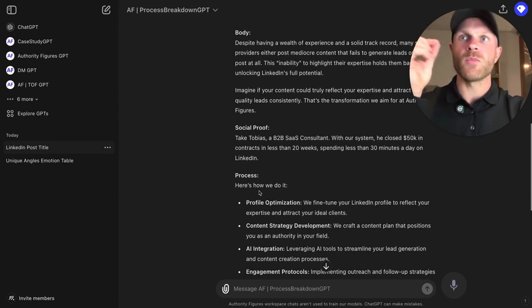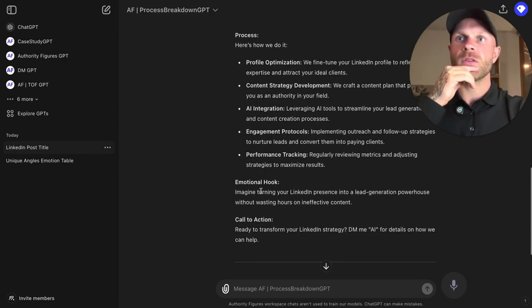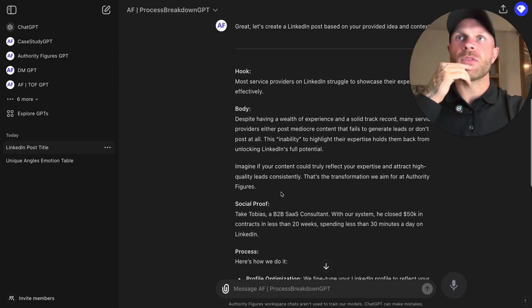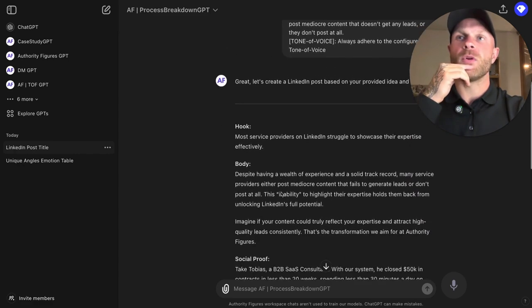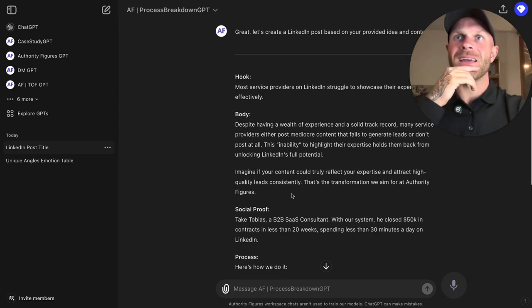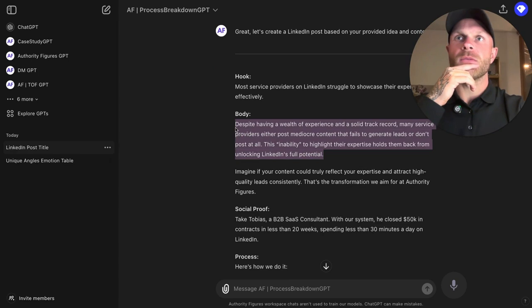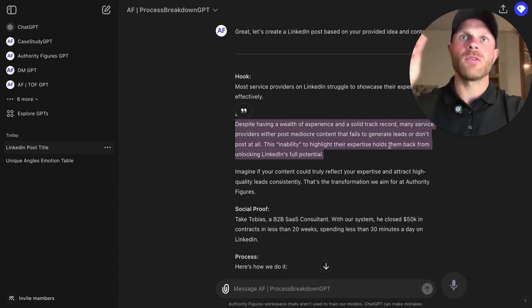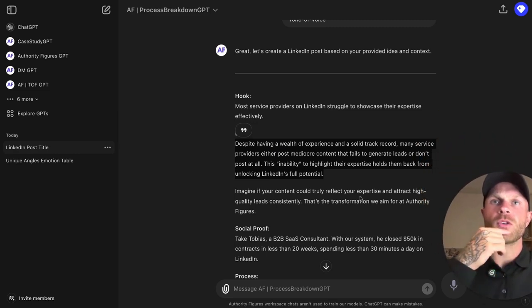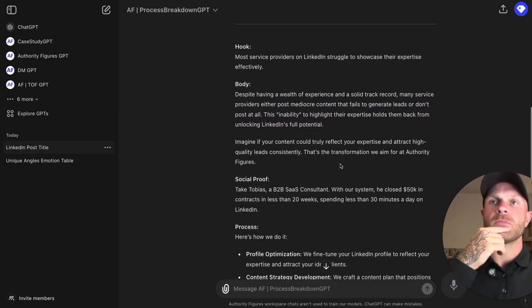Like I said, the process breakdown is kind of education for the audience. Then a call to action. As you can see, in just a matter of seconds, we went from an idea to a post. Of course, I have to remove these, but for the sake of clarity, I left them in. As you can see here, despite having a wealth of experience and a solid track record, many service providers either provide mediocre content, yada yada. Perfect.